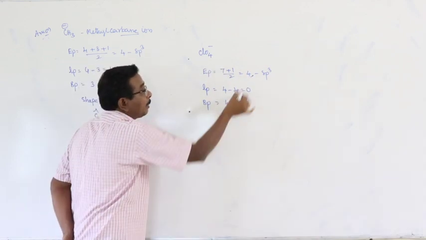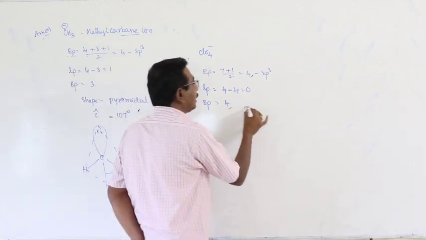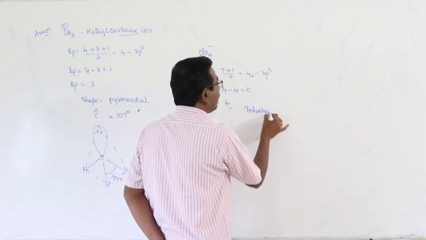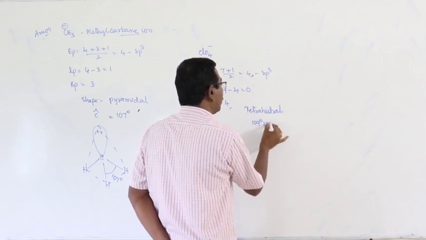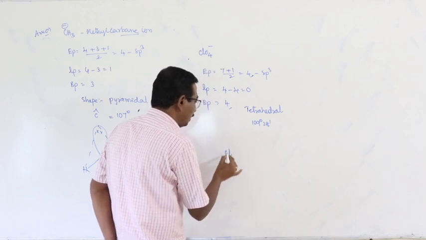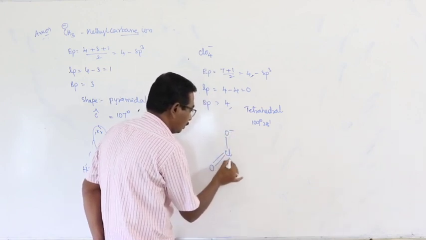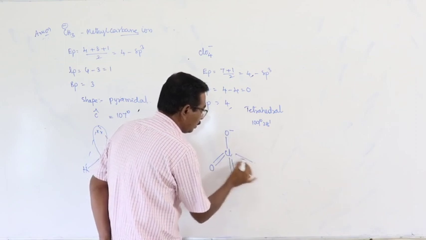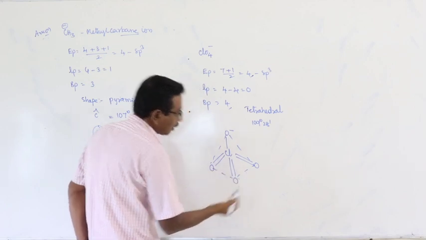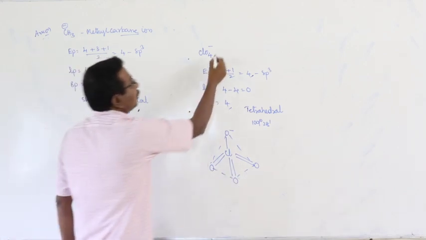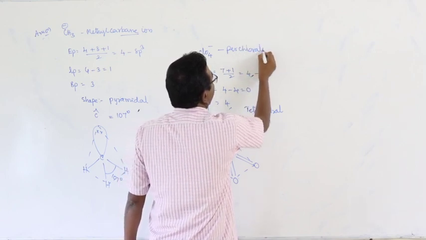All the 4 electron pairs are bond pairs. Then automatically the shape of the molecule is tetrahedral and the bond angle is 109 degrees 28 minutes. What about the shape of ClO4 minus? This is the shape of the perchlorate ion.